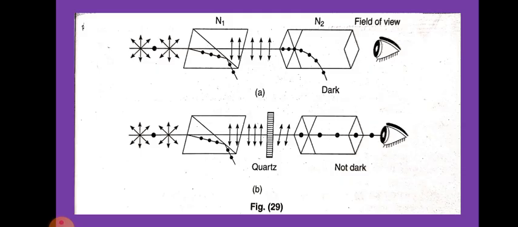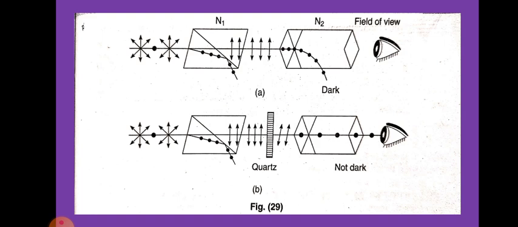This phenomenon is known as optical rotation, and the angle through which the plane of polarization is rotated is known as the angle of rotation. Some observed facts about optical rotation: Biot observed the following facts.